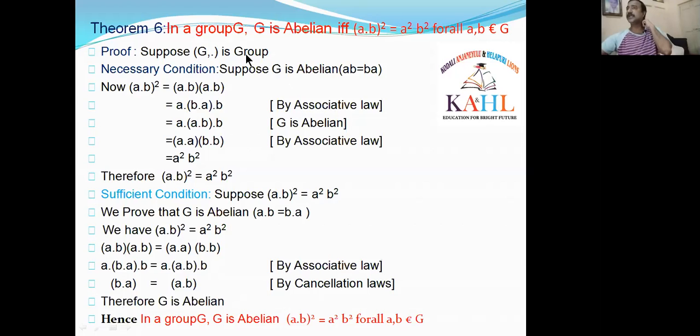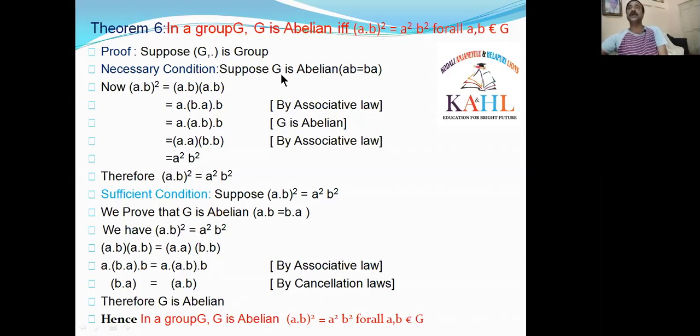Because G is abelian and also it is a group. Group means closure, associative, identity, inverse. That's why I am using associative here. BA can be written as A dot B. A is as it is in the next step, and BA is written as A dot B. BA into A dot B.